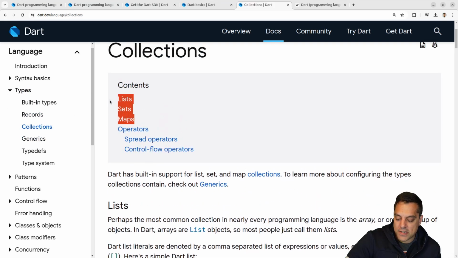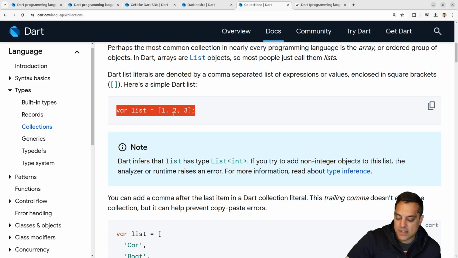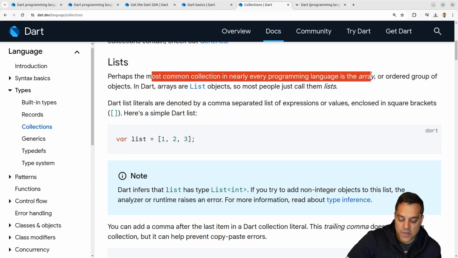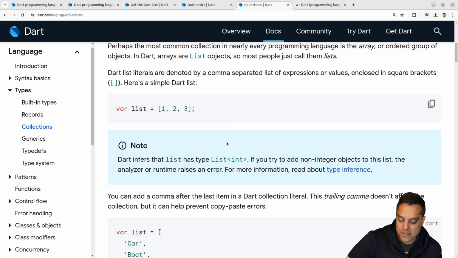Okay, as far as the built-in collections, lists, sets, and maps. Yep, that'll do it here. And this answers our question. These are lists. Okay, but perhaps the most common collection in nearly every programming language is an array or ordered group of objects. In Dart, arrays are list objects, so most people just call them lists. That's confusing. Okay, so they are represented as arrays, contiguous pieces of memory, but we just call them list.